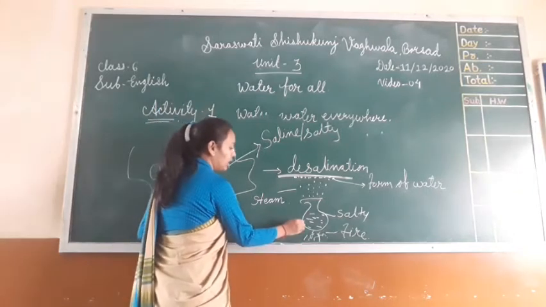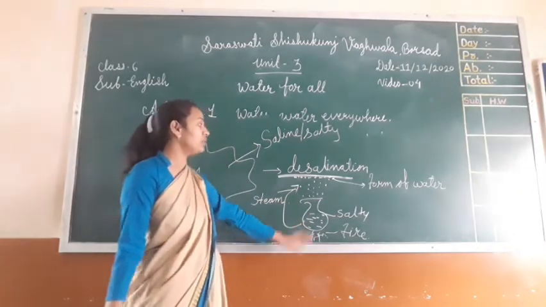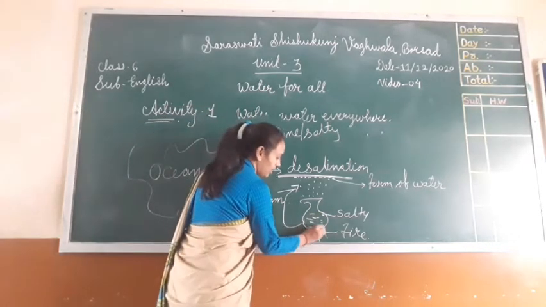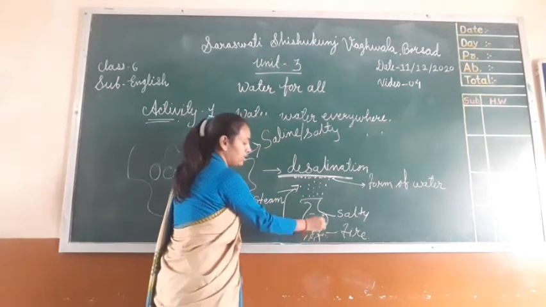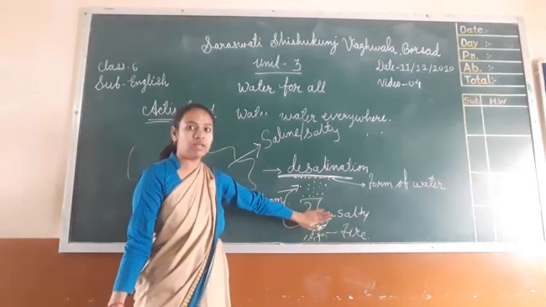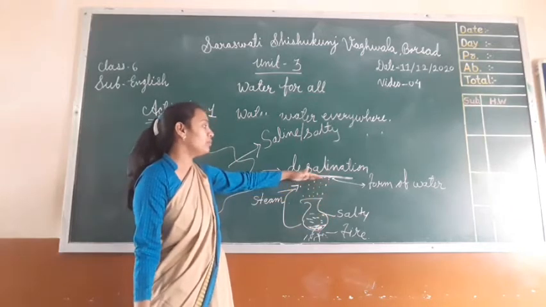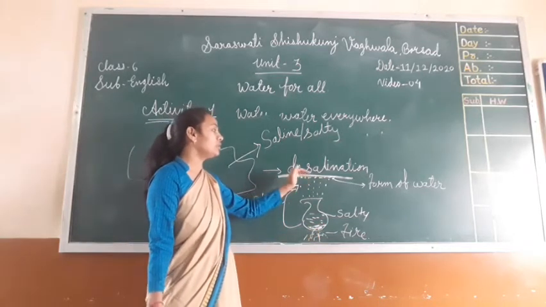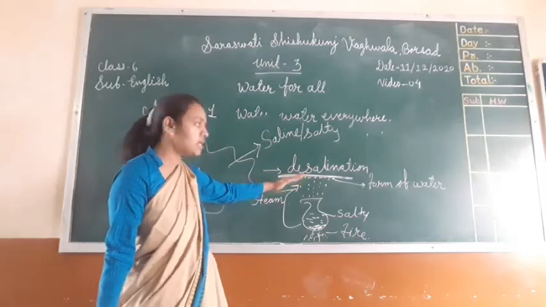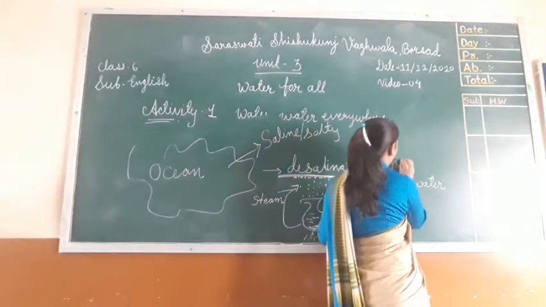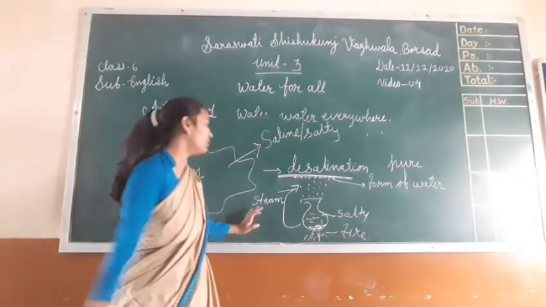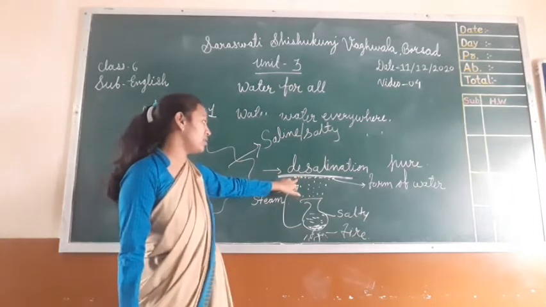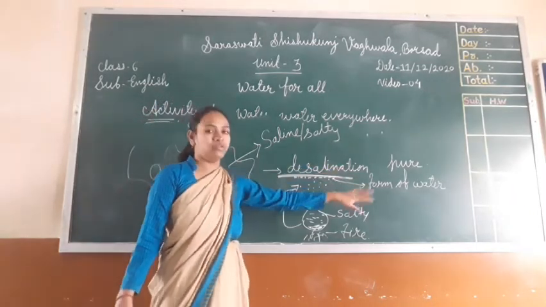After this processing, we get pure water from the salty water. After heating the salty water, the salt remains here. Salt is at the last remaining, and all the water that boils goes here and stops at one place, and the salt is left here in the bowl. So the water here in the form of drops becomes pure water. It becomes pure water in the form of steam, and after that it cools here and becomes pure water for use.